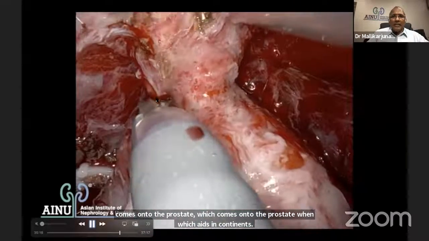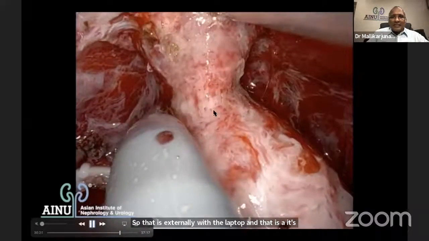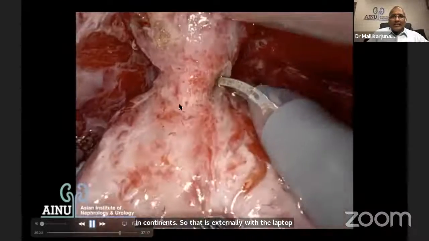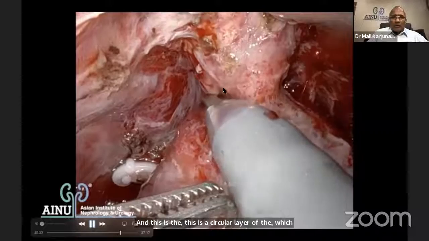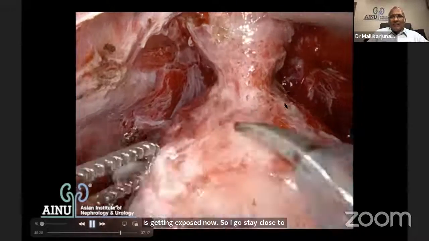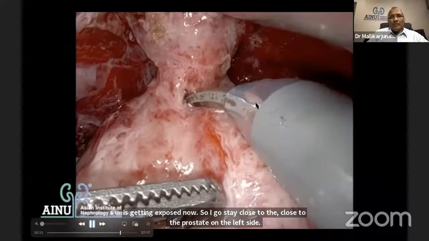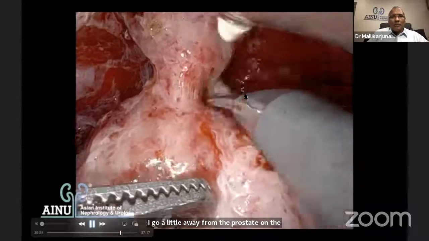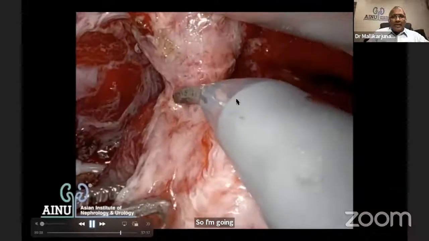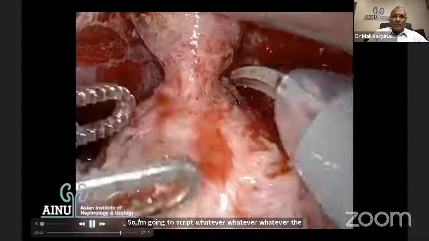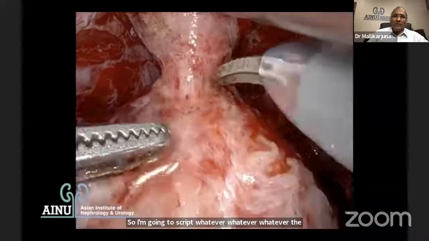Small bleeder there, okay. And this is the circular layer of the urethra which is getting exposed now. So I stay close to the prostate on the left side. I go a little away from the prostate on the right side because that's an apical tumor. So I'm going to strip whatever tissues there are inside the urethra a little bit. I don't want to do too much because of an apical posterior tumor, but anyway.